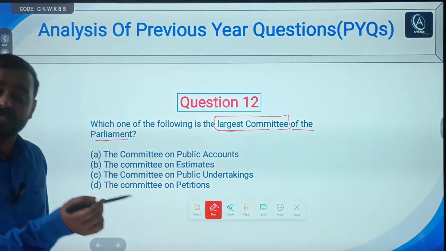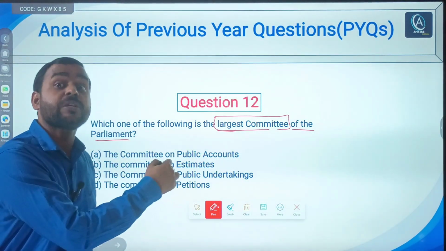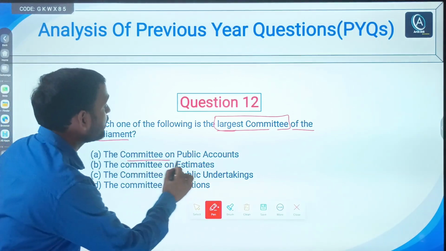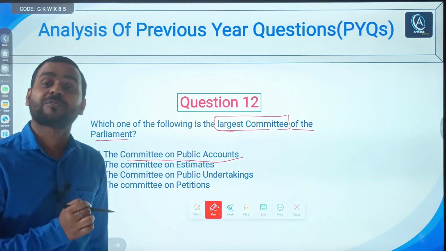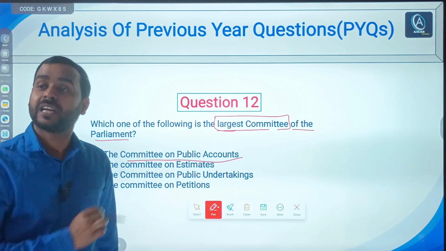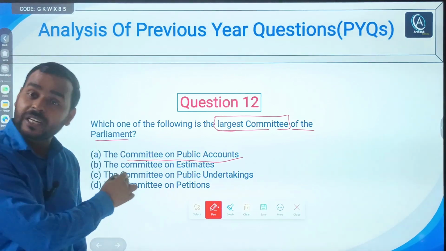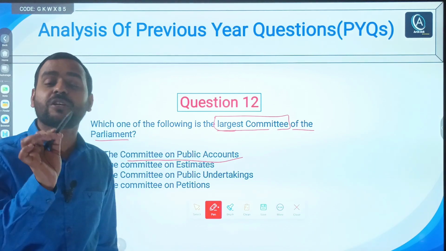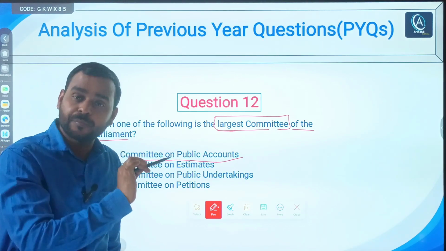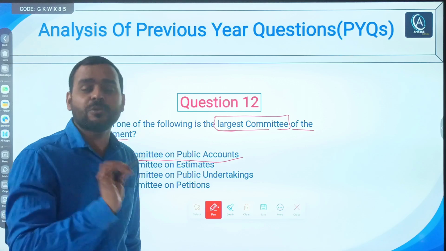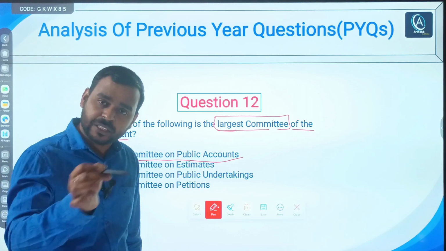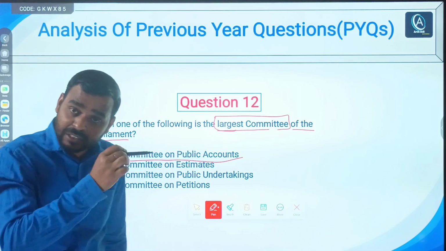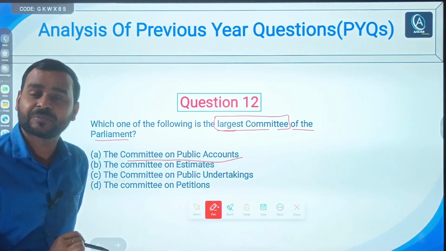You can see that in the previous year's discussion, 2013's question, there was a question on the committee on public accounts. You can go and watch. And now you can see this year it has been included again in the options. That's why I told you to solve all the MCQs of all the sections of prelims, for at least 12 years, from 2013 to 2024, and also read about the options.